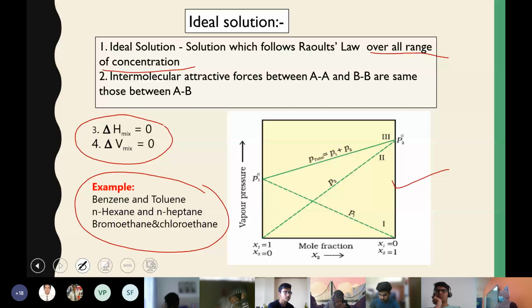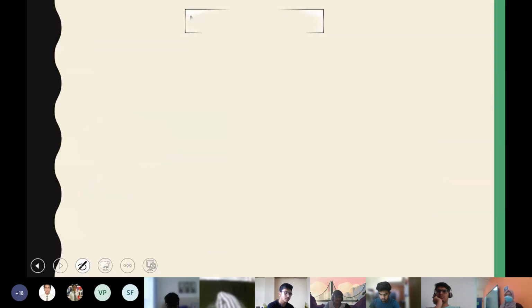Is it clear? Yes. So if you understood what an ideal solution is, you will be able to give me an idea of what a non-ideal solution is. The 4 properties of non-ideal solution. What will be the first statement for non-ideal solution? It does not follow Raoult's law over the whole range of concentration. Then, attractive forces between AA and BB are not the same as between A and B, right? And the third property, delta H mix will not be equal to 0 and delta V mix is not equal to 0.